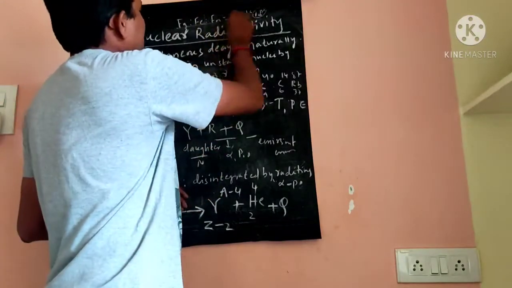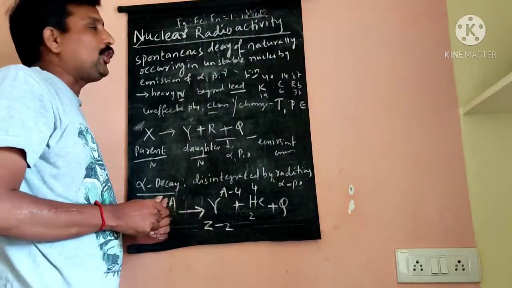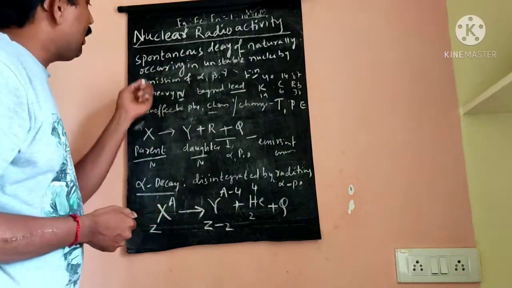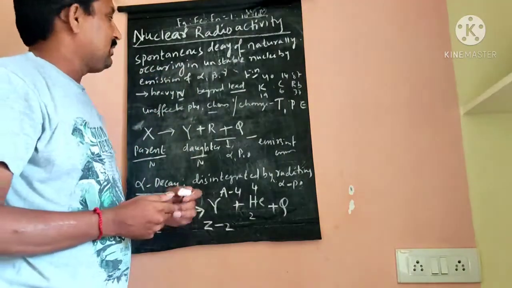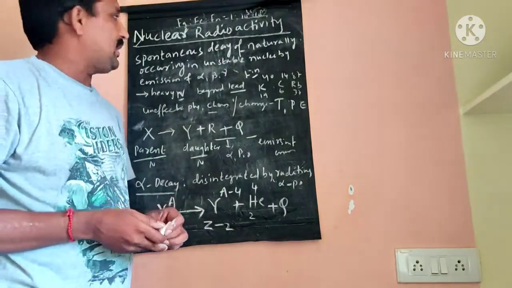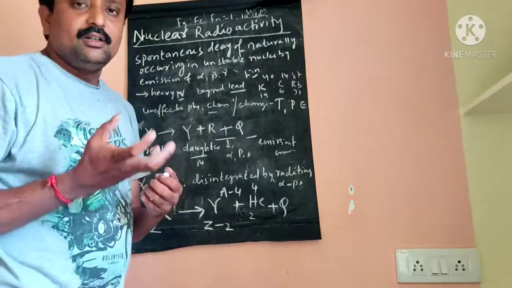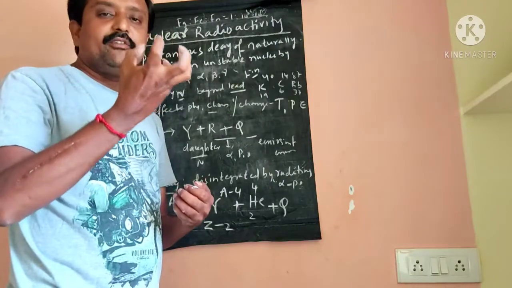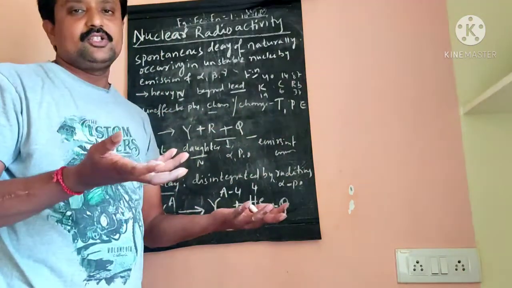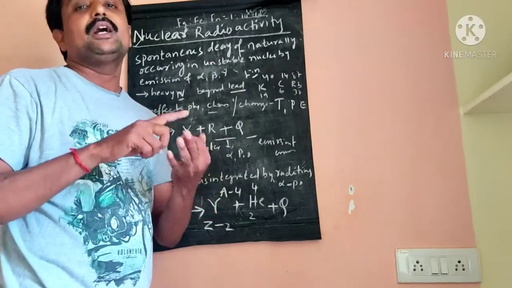Okay. So our next topic is nuclear radioactivity. The spontaneous decay of a naturally occurring unstable nucleus by emission of alpha, beta, gamma particles is known as natural radioactivity. Let us consider one unstable radioactive element. That element spontaneously decays with emission of alpha, beta, gamma rays.